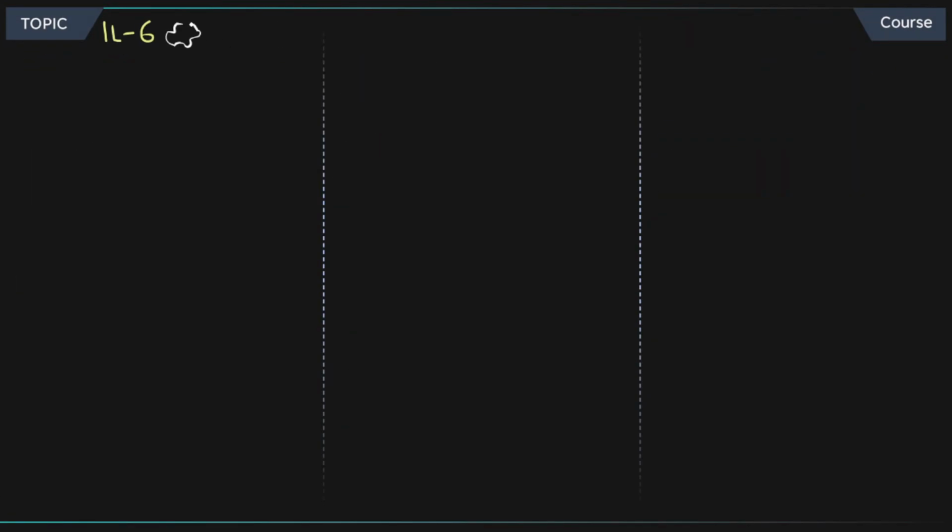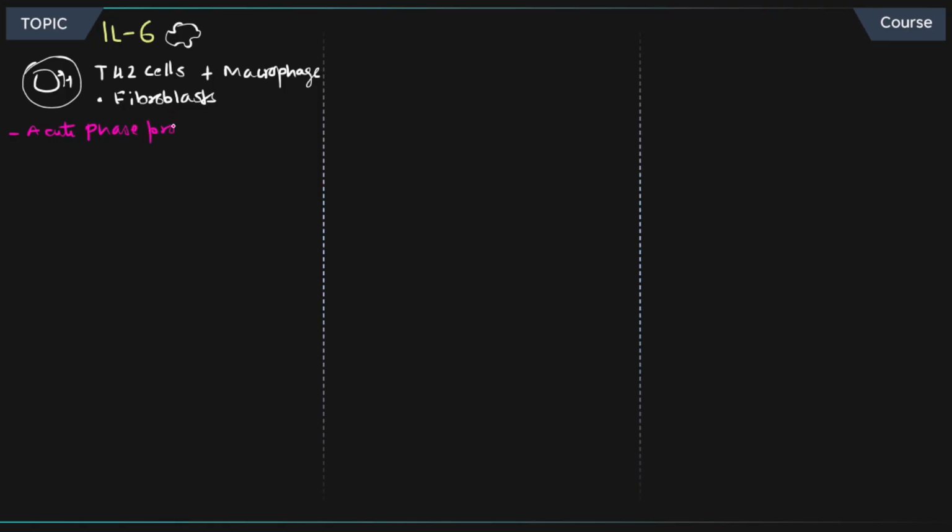All right, let's discuss IL-6. IL-6 is produced by Th2 cells, macrophages, and fibroblasts, a very important cell line. The function is that it activates the liver to produce acute phase proteins. Further, hematopoietic activity happens because of this. T cell plus B cell growth is also regulated by IL-6.